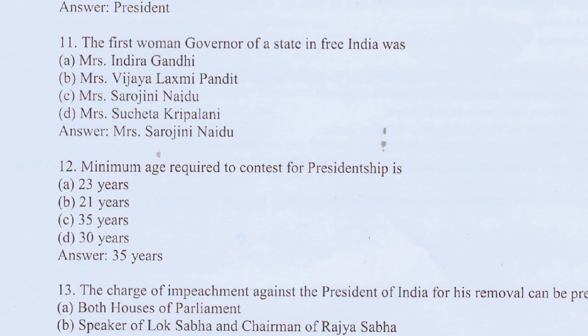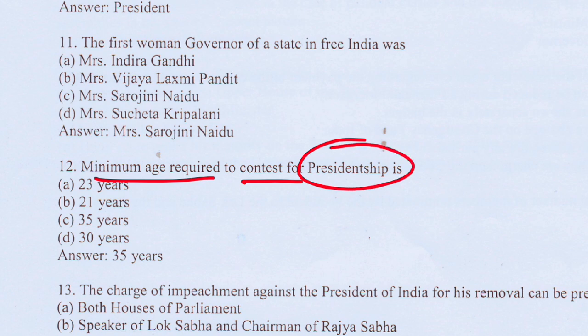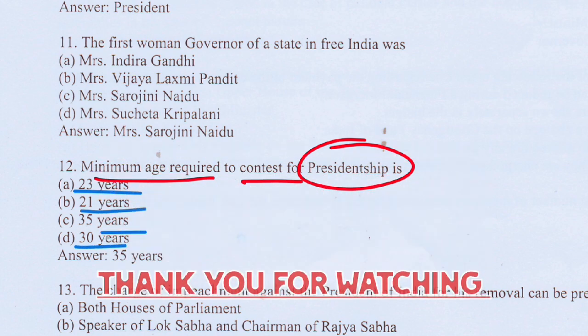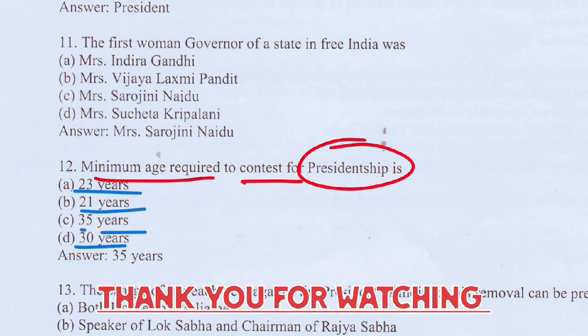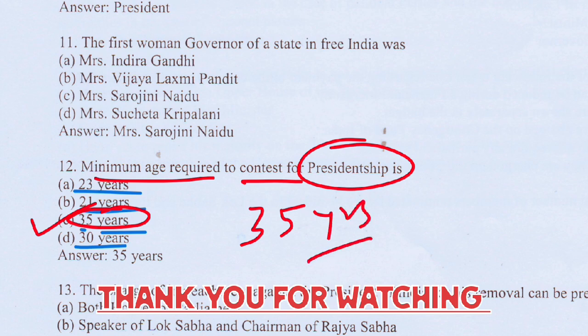The minimum age required to contest for the presidentship is. The options are 23 years, 21 years, 35 years, and 30 years. The correct answer would be option C, that is 35 years. 35 years is mandatory to become President in India. So this is for all today.